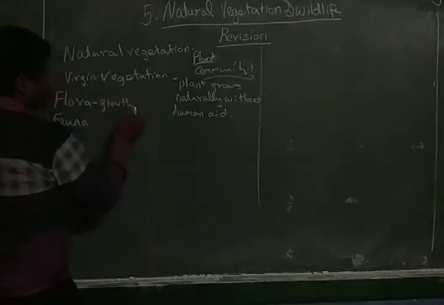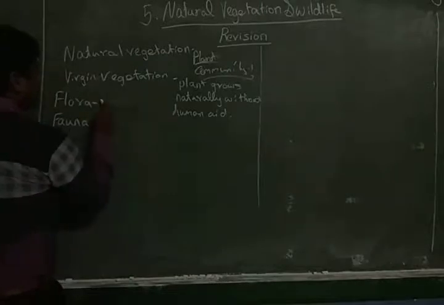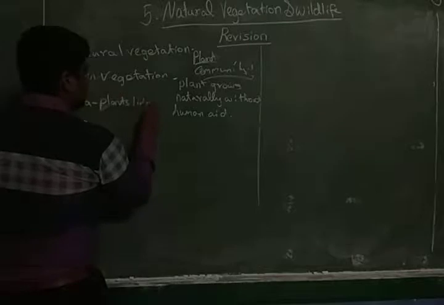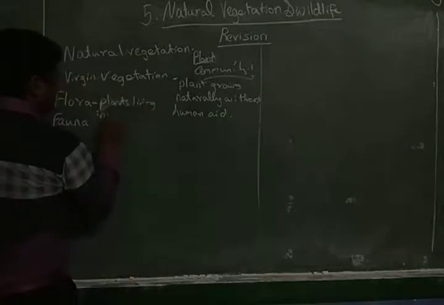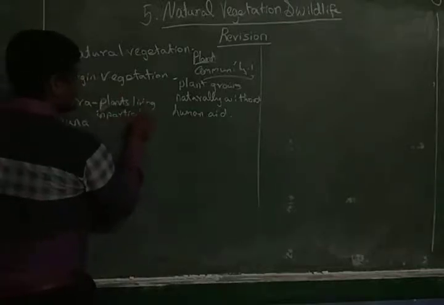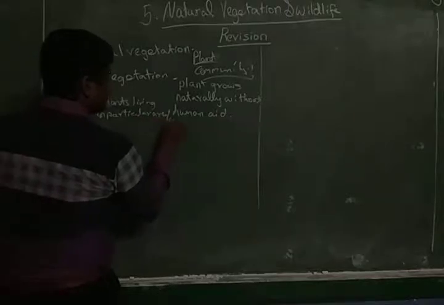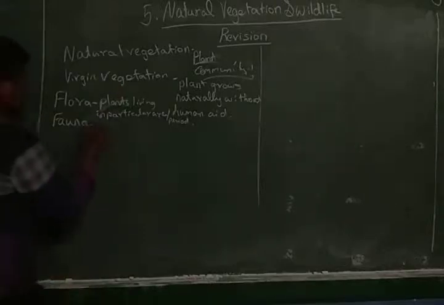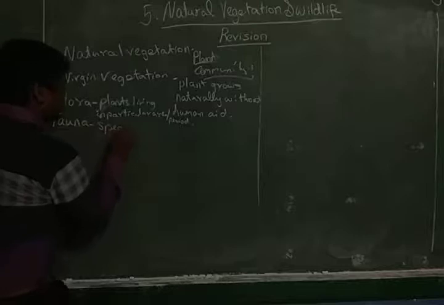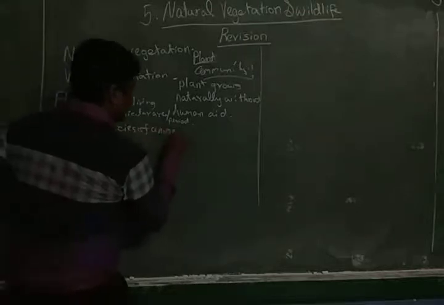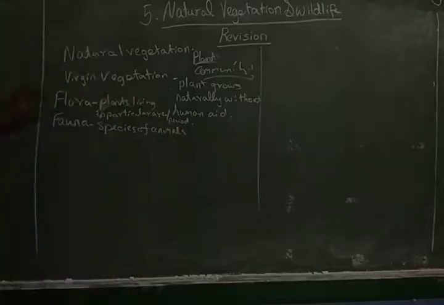And what is meant by fauna? Fauna commonly refers to the species of animals. These two are the main things.